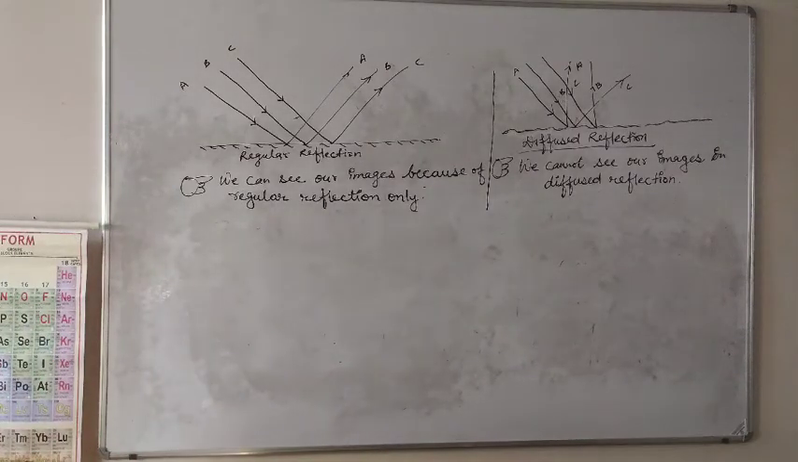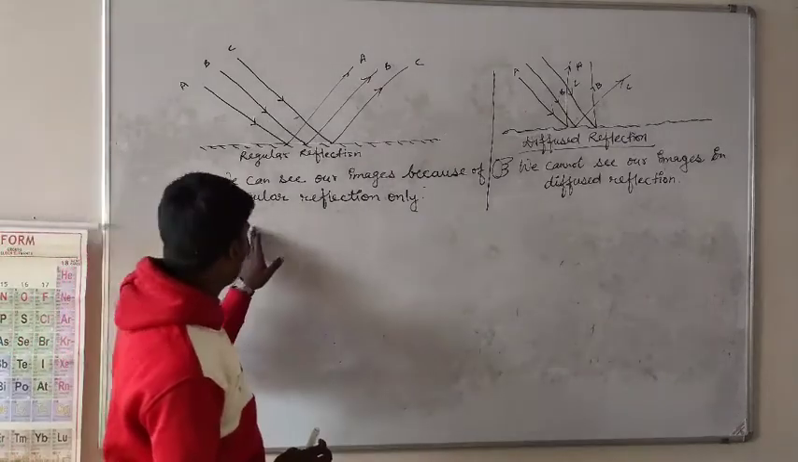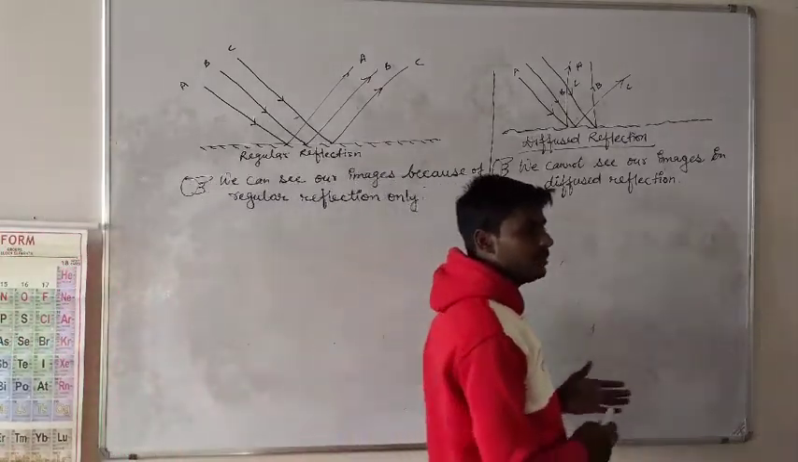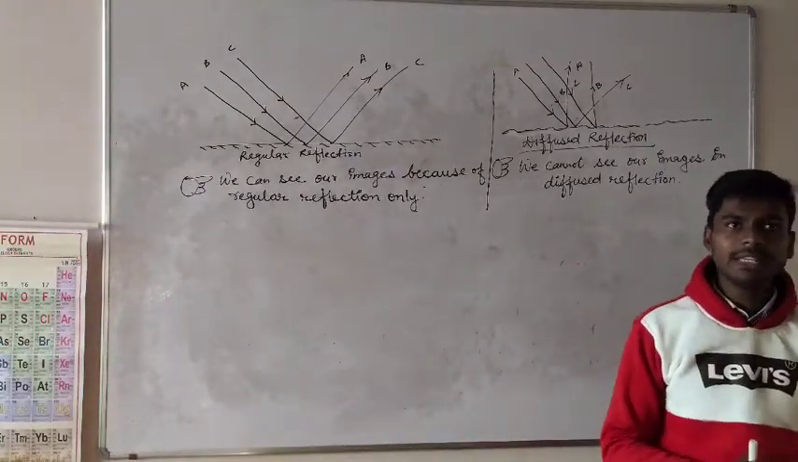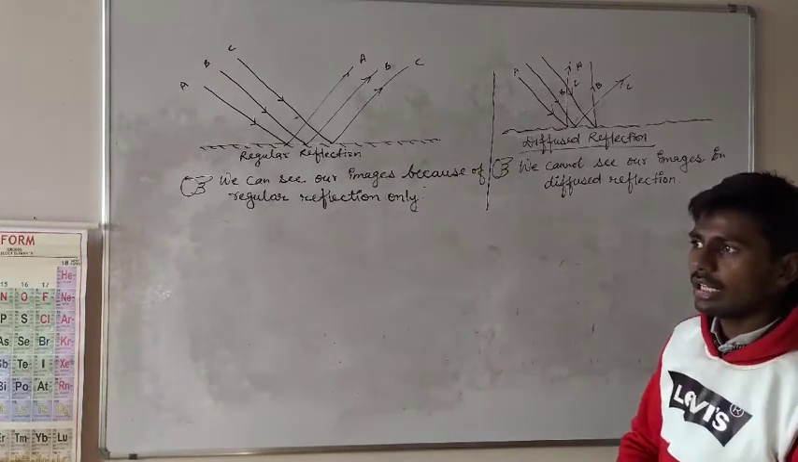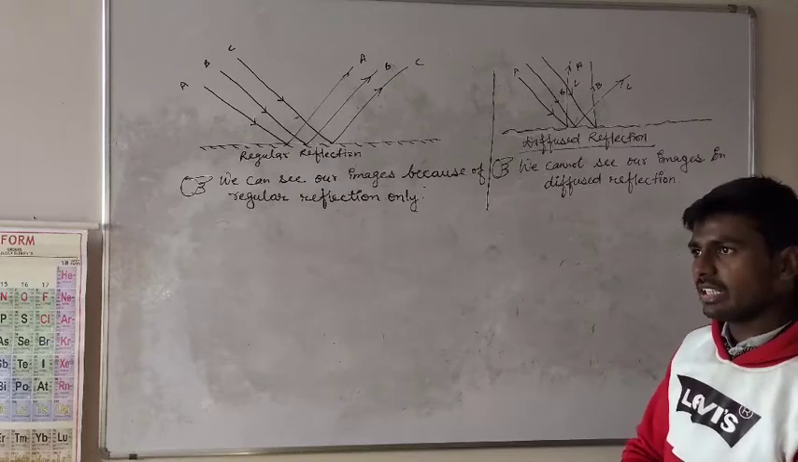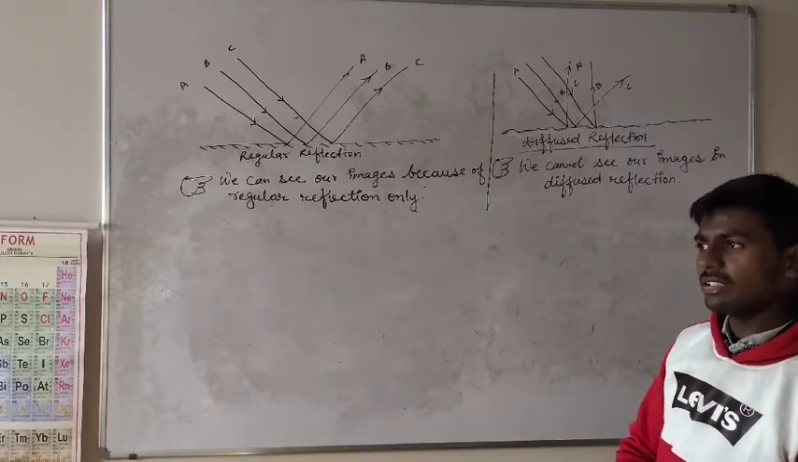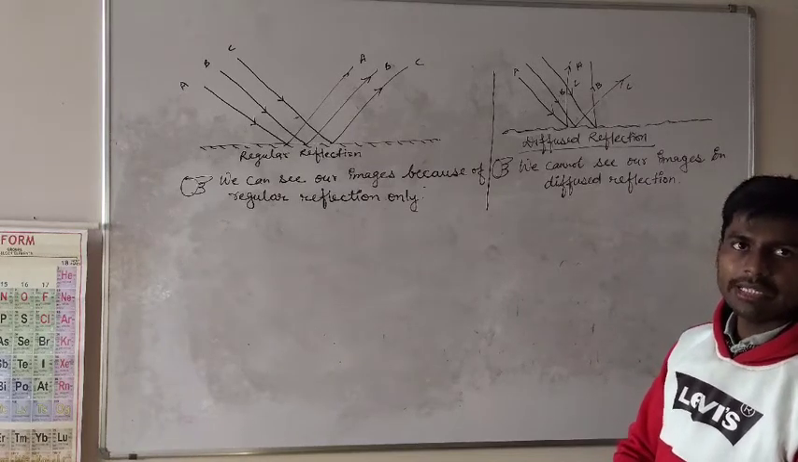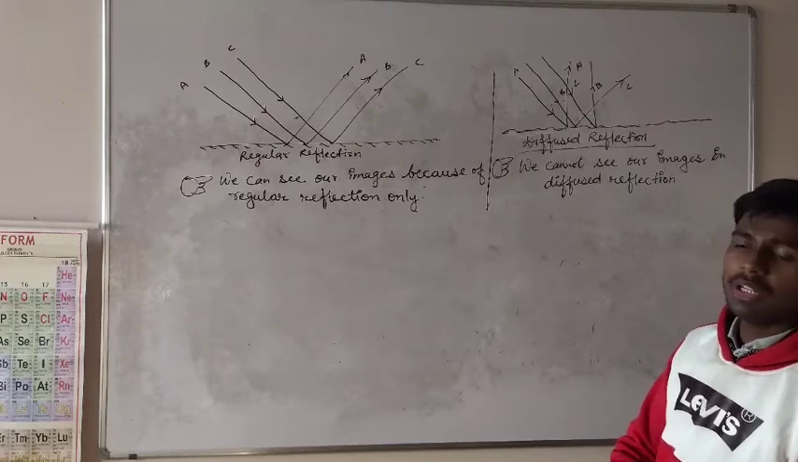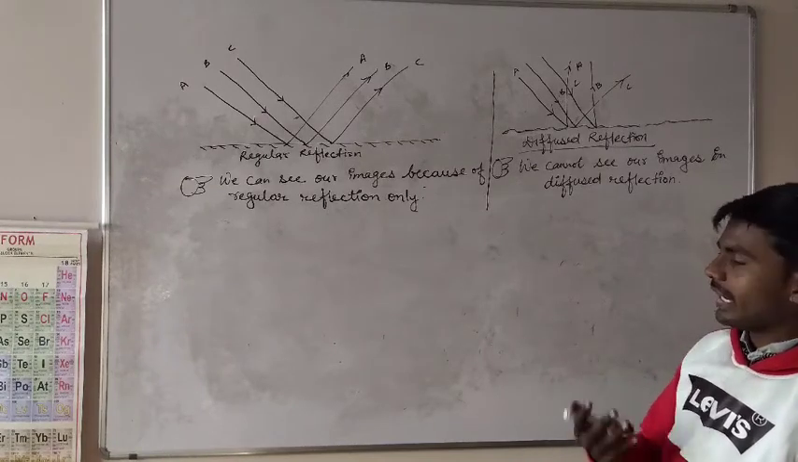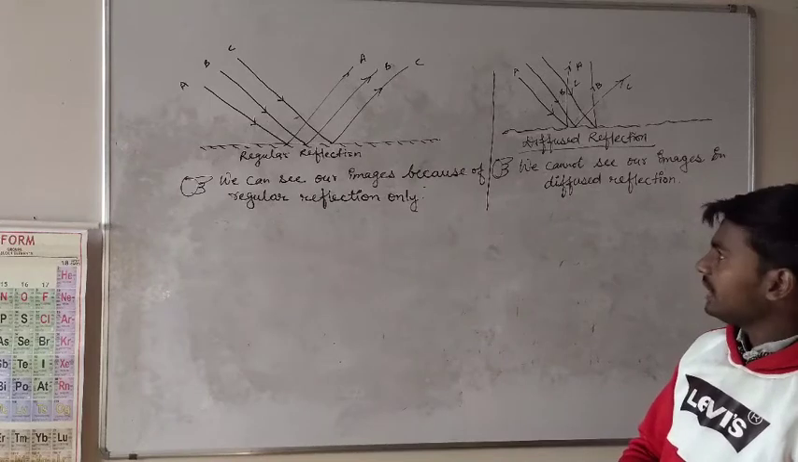Then we discussed that in case of regular reflection, if some rays are coming, they will be parallel to each other. After reflection, they will return, and again they will be parallel to each other. It means the angle between them will not change.